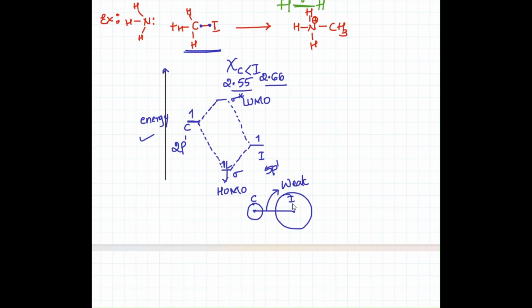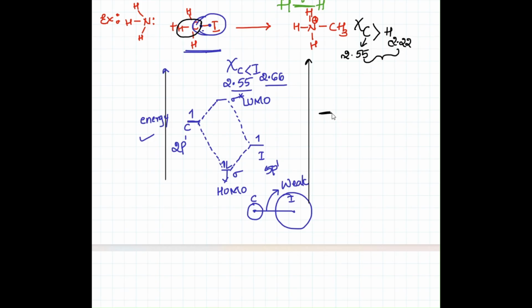Now let us discuss the carbon and hydrogen bond, which is also present in this compound. Now consider the energy profile diagram of carbon and hydrogen. Carbon's electronegativity is higher than hydrogen's. Hydrogen has an electronegativity of 2.22 and carbon has 2.55. A large electronegativity difference is there.